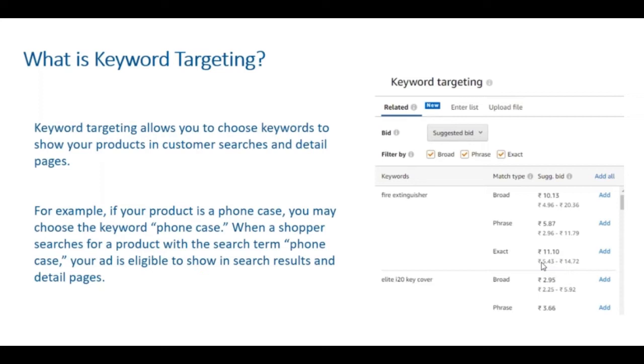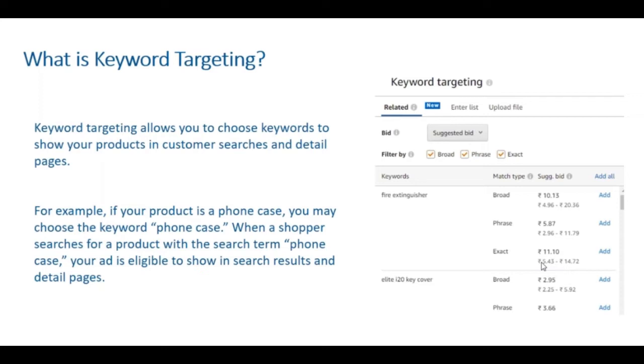I'll quickly go through what broad, phrase and exact are, for new sellers who don't know what these mean. Broad is basically where the customer search term matches with very close variations of the keywords that you have used in your campaign. Broad will take into consideration everything that you have mentioned in your product description and your product title, while phrase will only consider the product title in a very close variation.